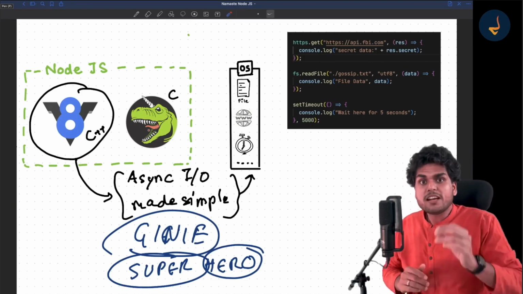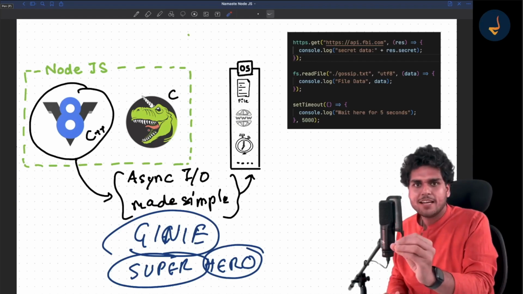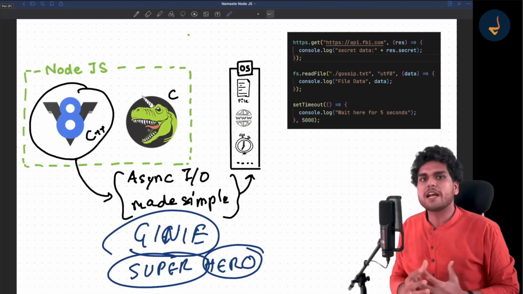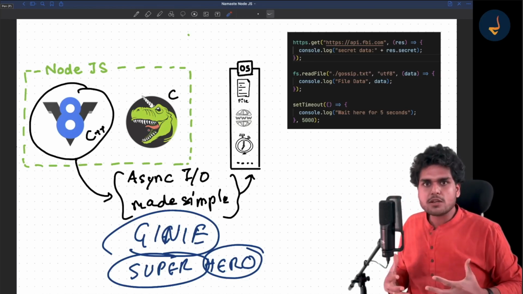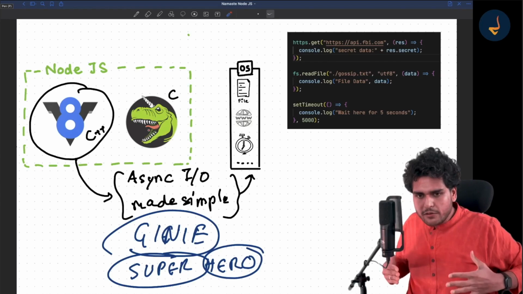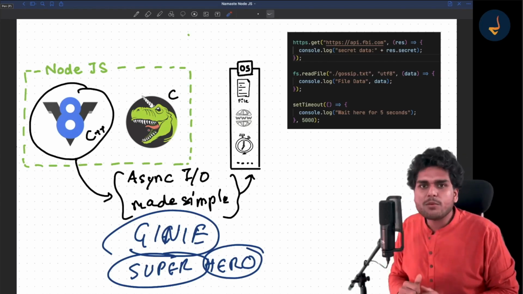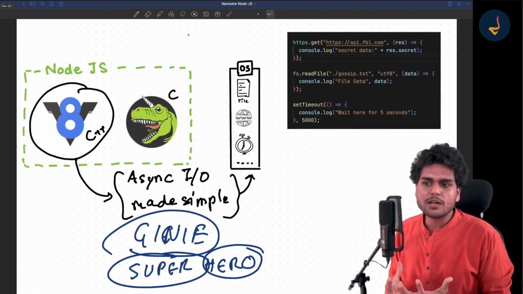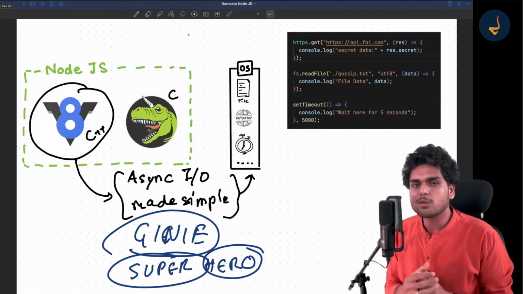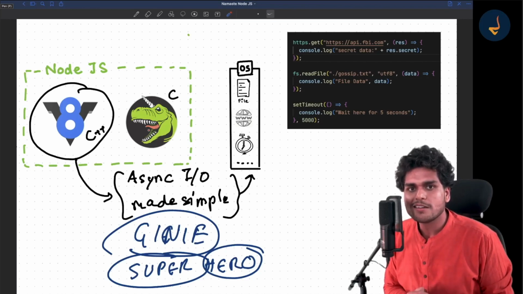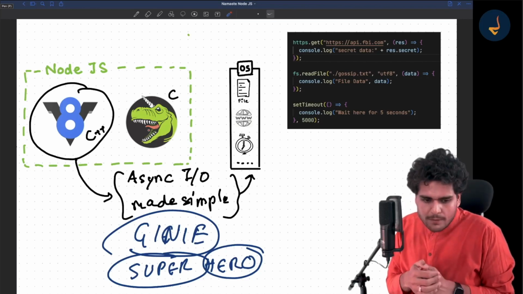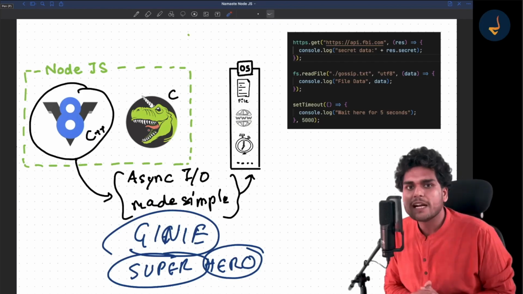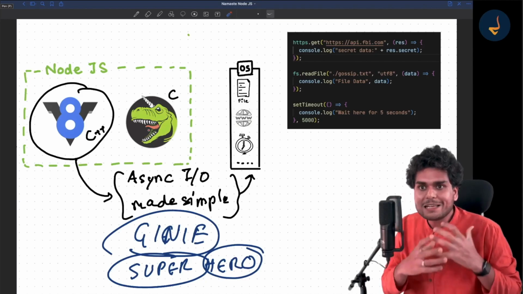I want my students, every Namaste Node.js graduate, if you have watched this series, should know how Node.js works behind the scenes. When you learn all these concepts and go into the interview, you can just challenge the interviewer also. You will get confidence when you understand all these concepts, that you understand how things are working behind the scenes. That is why I teach you. I want my students to make me proud, to know how things are working behind the scenes.